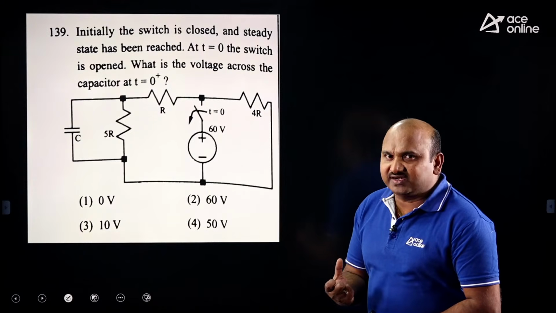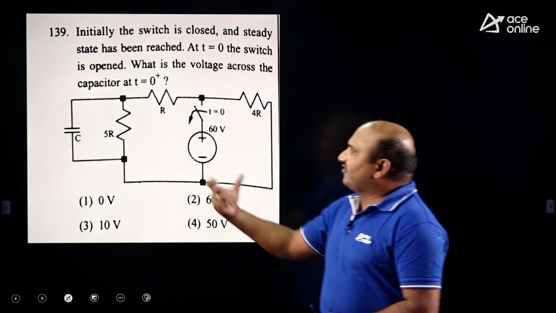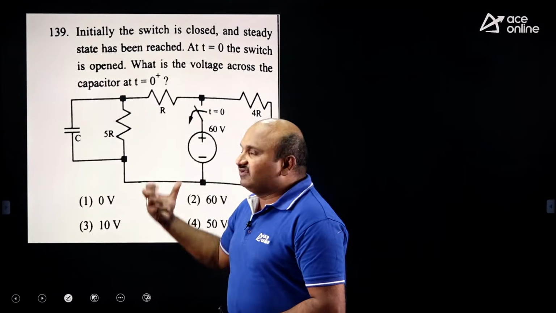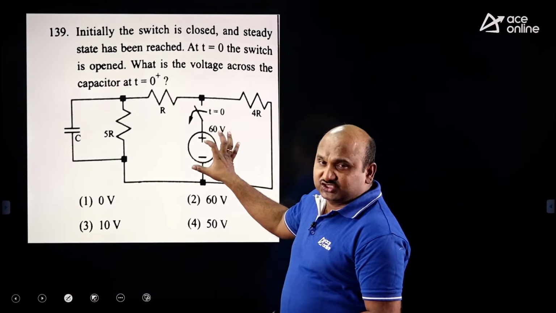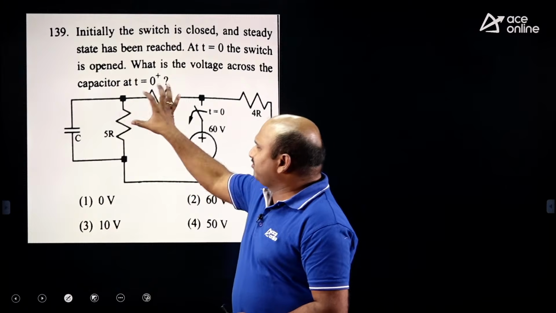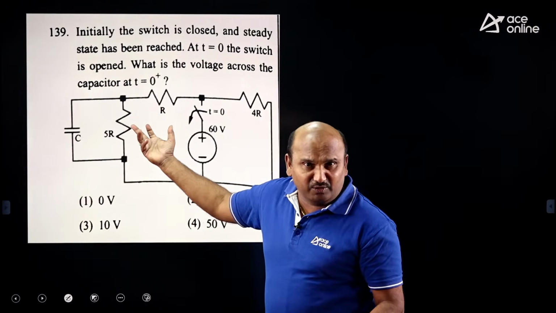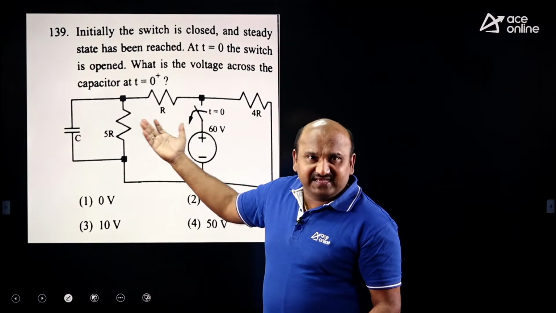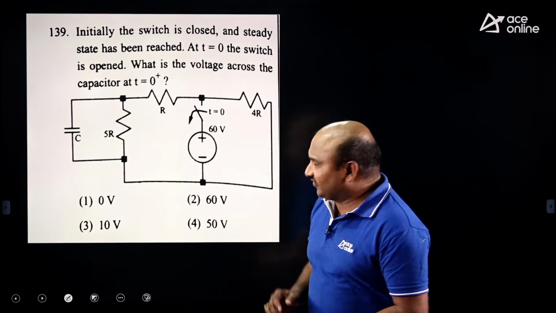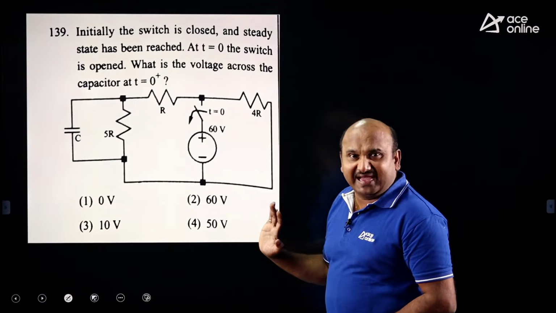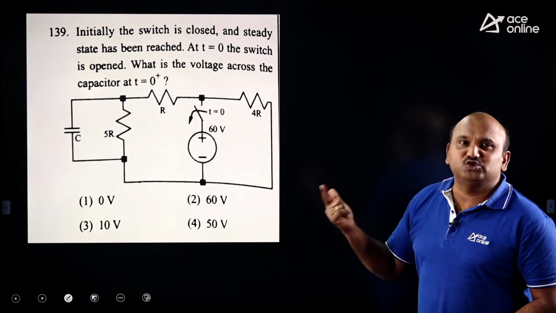That voltage is the voltage across 5R. How do you get it? By VDR: total voltage 60 into that resistor by the sum of the 2 resistors. 60 into 5R by (5R plus R), that is 6R. 5 by 6 times of 60 is 50. That is Vc of 0 minus, which is the same as Vc of 0 plus.